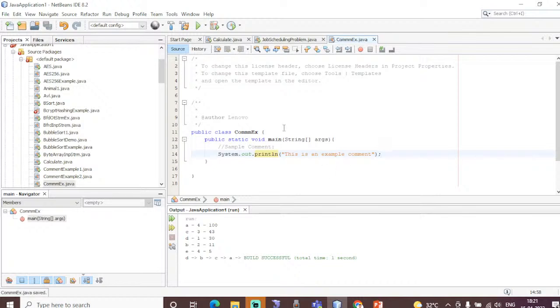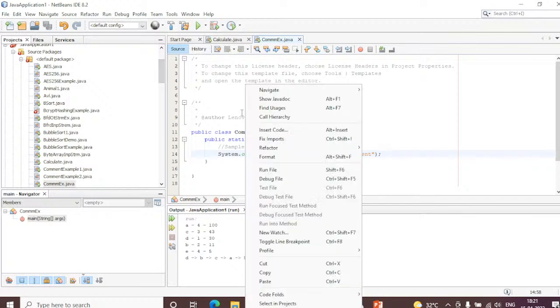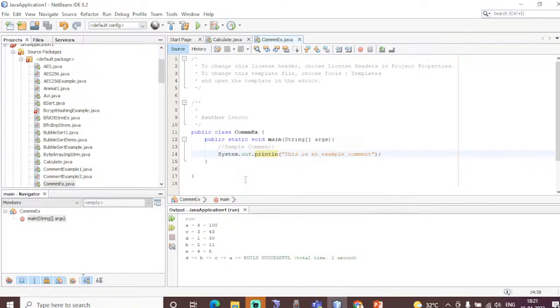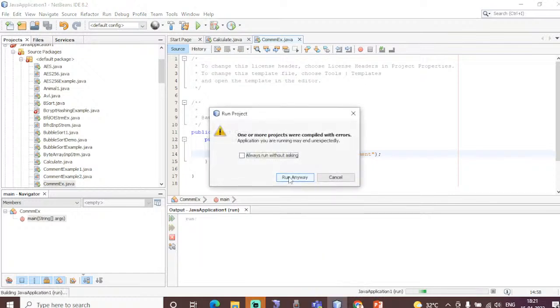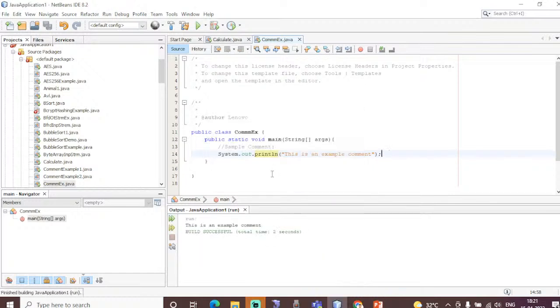Each and every time I type any Java code, I have to click the save button and then right click. There is an option called run file. Clear with this? So what do you mean by this single line comment? How am I doing this single line comment?